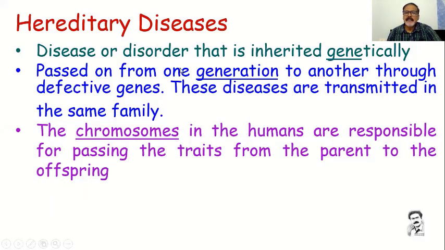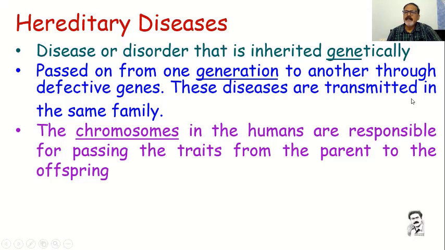Hereditary diseases. These disorders are inherited genetically. These diseases are transmitted from our forefathers, and from father and mother to ourselves, which is called hereditary. You get properties from heredity, and similarly you also get diseases through heredity, passed on from one generation to another through defective genes. RNA and DNA carry these codes, like our personal traits, body structure, color, hair, intelligence, all those things. Some diseases are also carried, and these are called hereditary diseases.